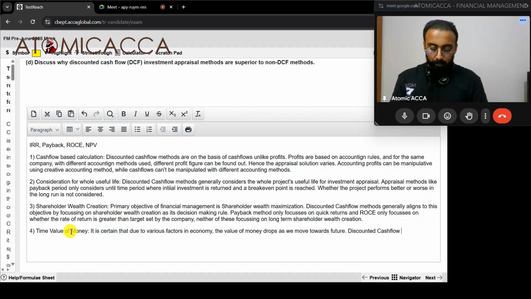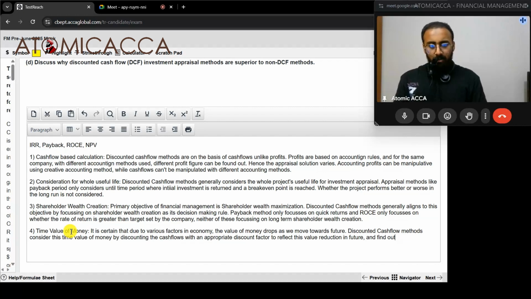Discounted cash flow methods consider this time value of money by discounting the cash flows with an appropriate discount factor to reflect this value reduction in future, and analyze whether the project will still be financially good for shareholder wealth creation.